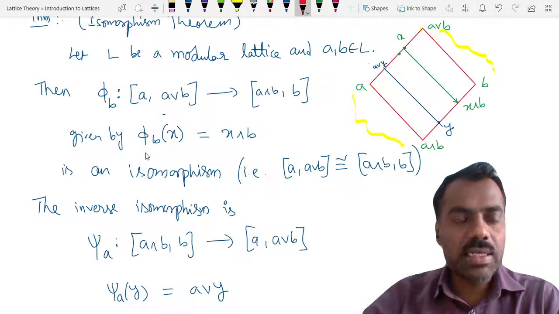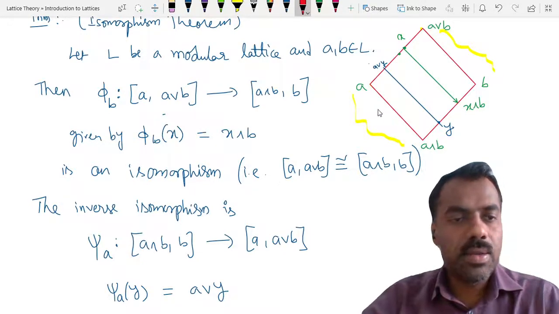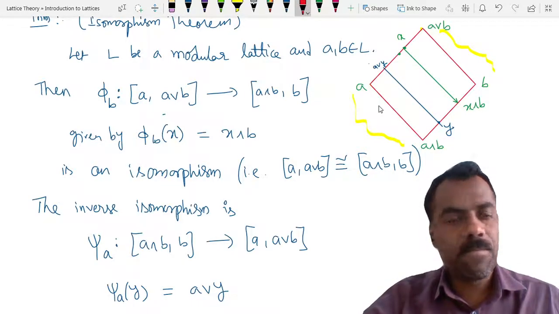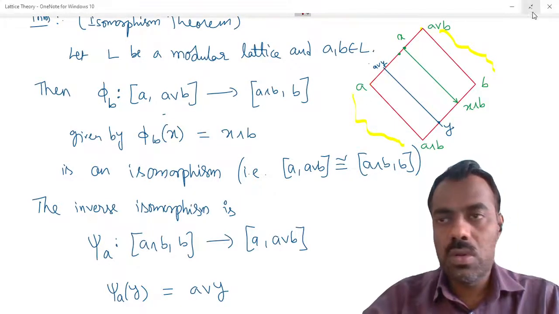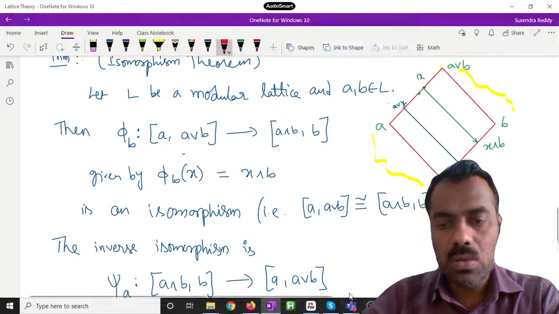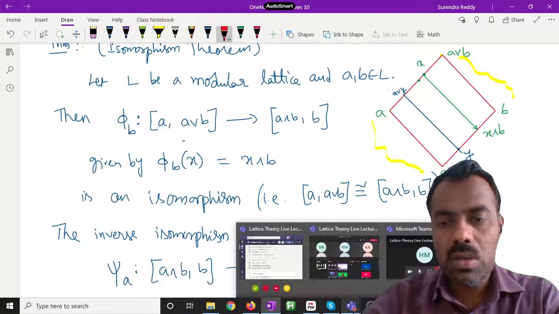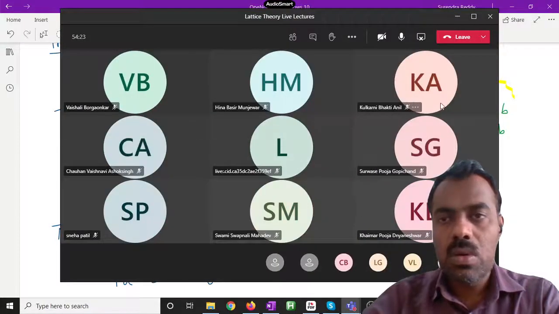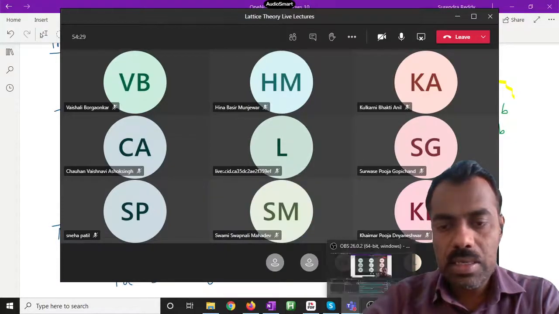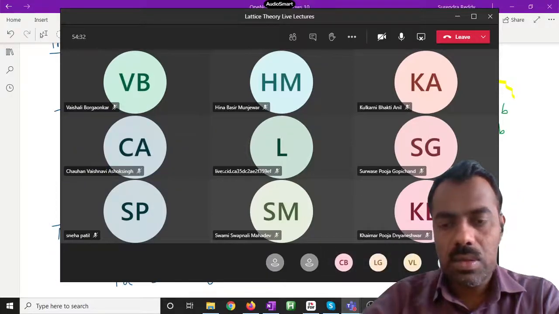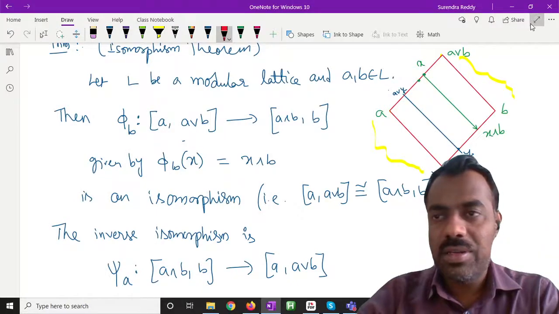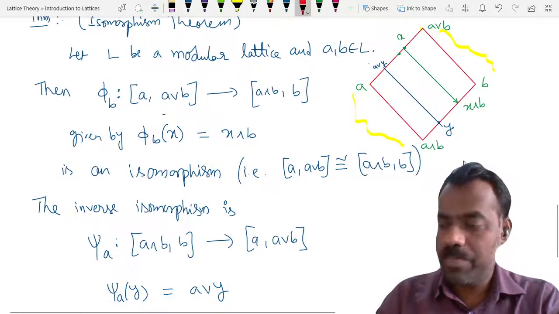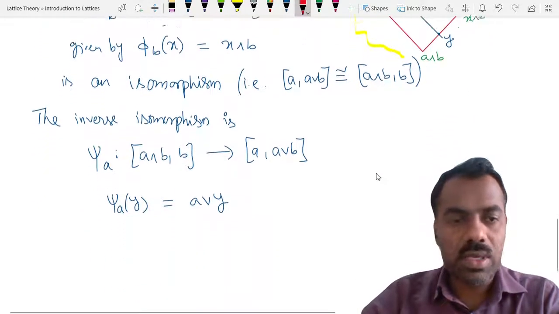So we want to show that. Can you hear me? Hello? Hello? Can you hear me or not? Yes. Okay, so when I'm asking whether this diagram is clear or not, at least you should try to respond, right? Yes, sir.